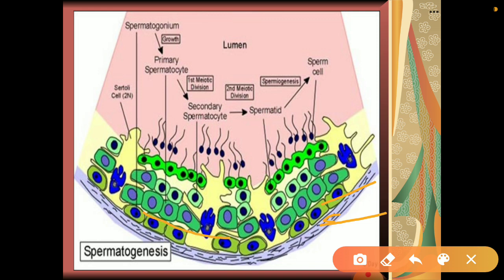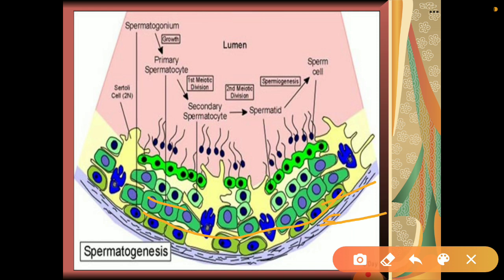So all of them are spermatogonia. Spermatogonia keep on increasing with the help of mitotic division, and just after that comes another stage, that of primary spermatocytes. These are some of the spermatogonia which are selected for first meiotic division.